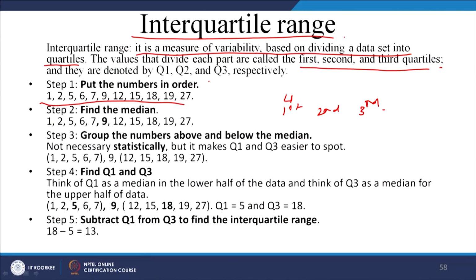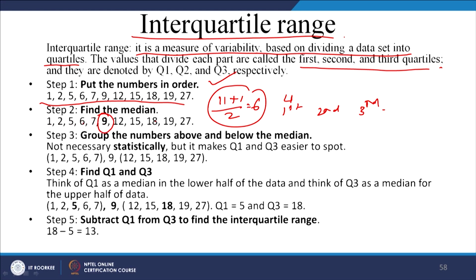So, how do you measure it? Suppose there are some numbers given to you. First put the numbers in order: 1, 2, 5, you can see they are all put in order, 1 being the lowest, 27 being the highest. Find the median. How many are there? 1, 2, 3, 4, 5, 6, 7, 8, 9, 10, 11. If 11 points are there, which is the middle? 11 plus 1 by 2, so the sixth one is equal to 6. This is my median.